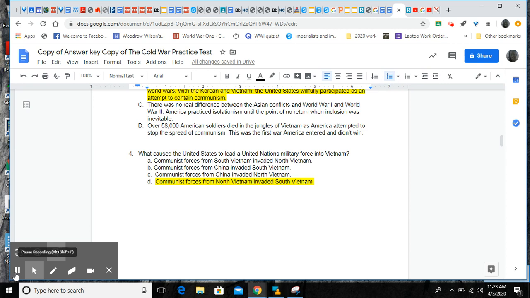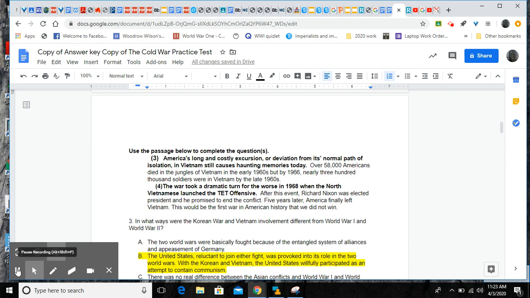Number four simply wants to know what caused the United States to lead a United Nations military force into Vietnam. So why did the United States go into Vietnam? Passage bold print number four tells us that the war took a dramatic turn for the worse when the Vietnamese launched the Tet Offensive.